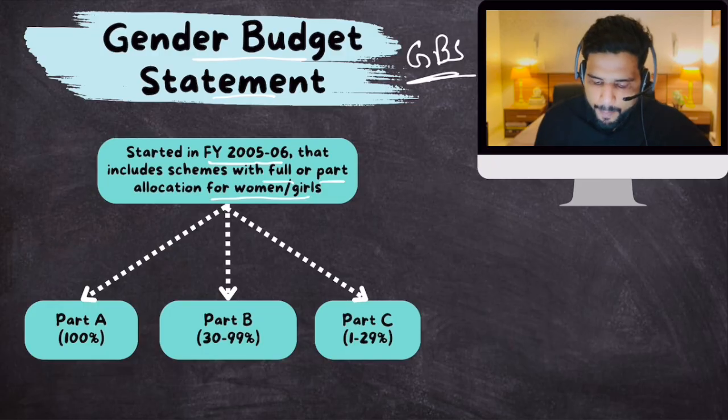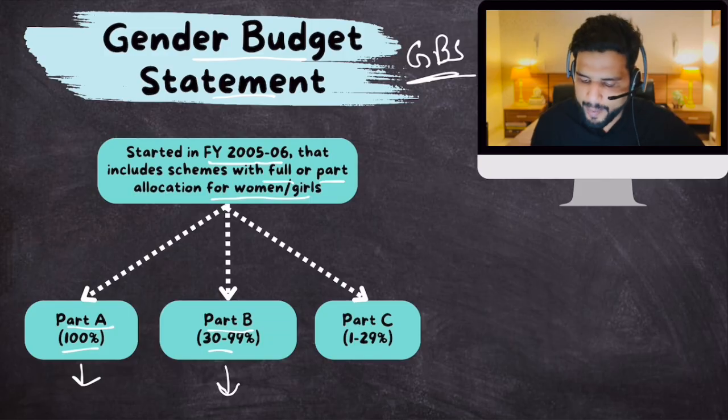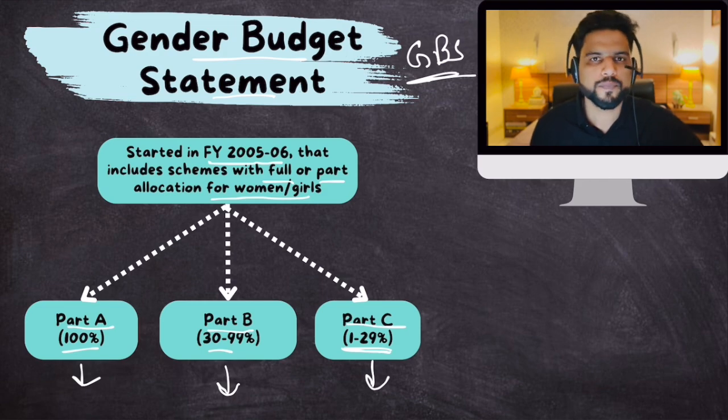Part A consists of those schemes whose 100% budget goes towards women. Part B contains those schemes whose 30 to 99% of the budget goes towards women. And Part C contains those schemes whose 1 to 29% goes towards women.